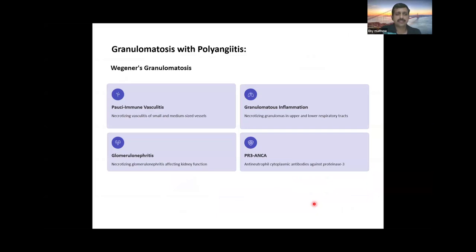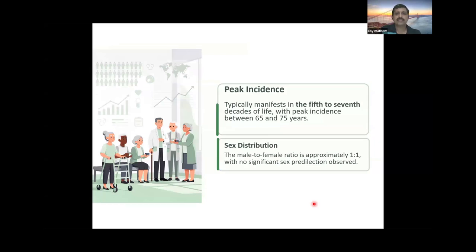In granulomatosis with polyangiitis, the core features are pauci-immune necrotizing vasculitis of the small vessels and granulomatous inflammation in the upper and lower respiratory tract. Glomerulonephritis will be there in 80% of the cases, and in around 80%, PR3 ANCA will be positive. Peak incidence is in the 5th to 7th decade of life, with an equal male to female ratio.